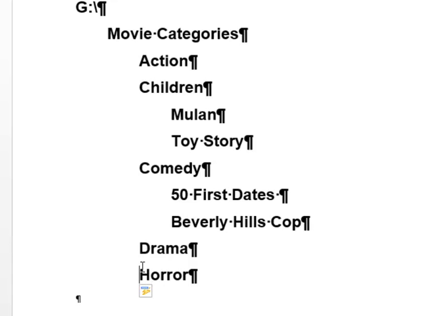Drama and horror, they are folders, but they don't have any subfolders. So because they're categories, they appear at the same level as action, children, comedy, drama, horror. All in alphabetical sequence, all at the same level of the hierarchy.